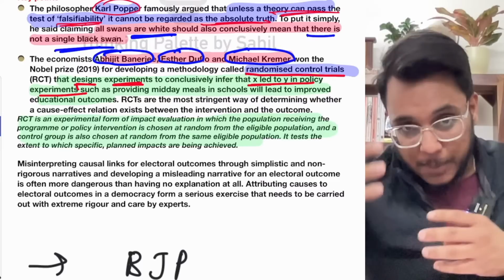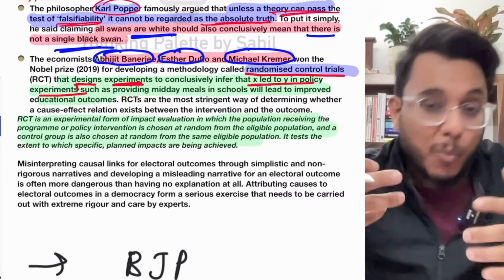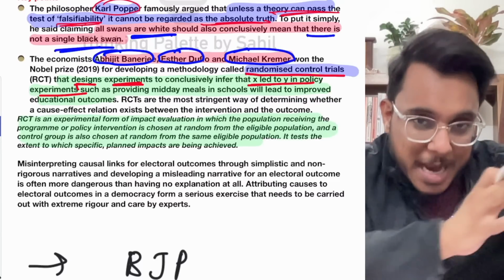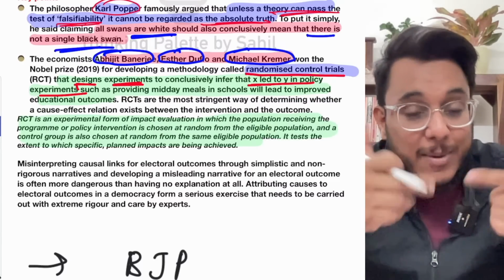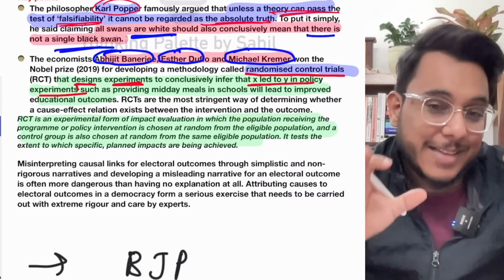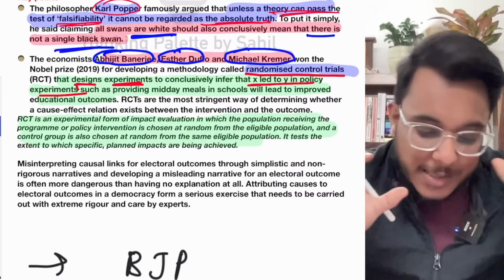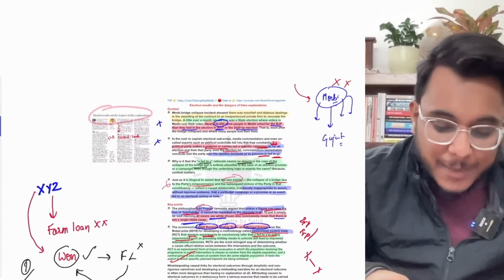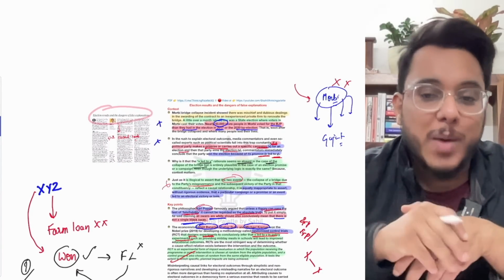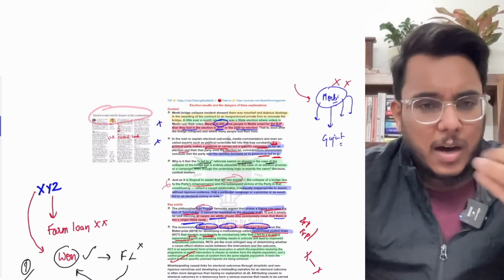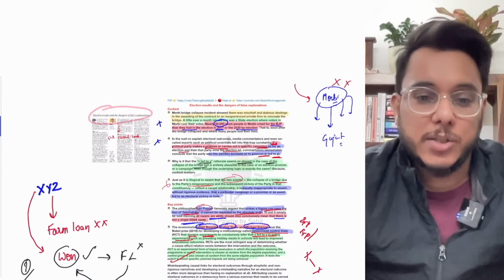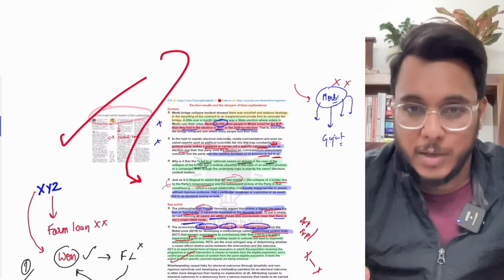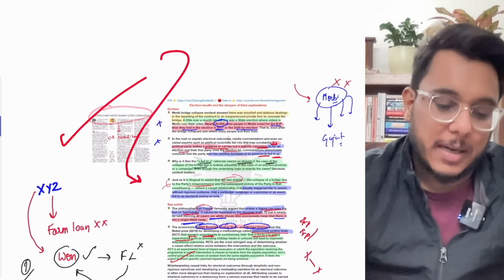For example, suppose a political party provided a midday meal. By that midday meal, the children's health improved and people voted for that particular political party. Whether there is a logical relation between the two is verified by experiments, and these experiments are called randomized control trials. Now it has been said that on the basis of randomized control trials, such links need to be understood. Generalistic speculations should not be made. So this is the spirit of this entire article. Guys, I hope you have understood it, and now we'll move to the next article.